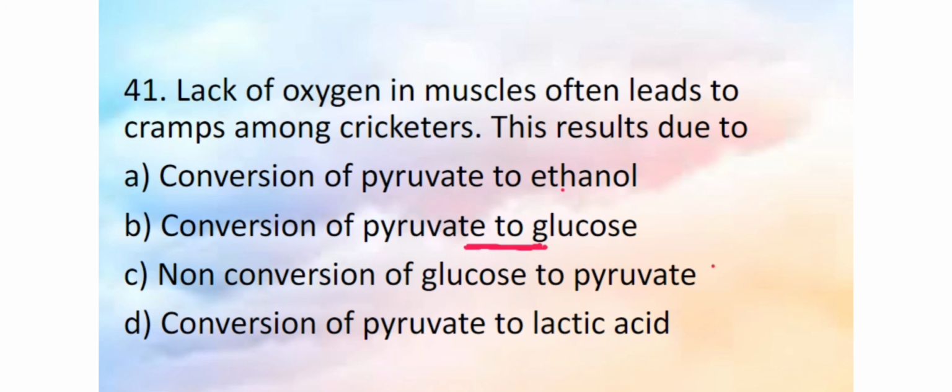Whereas conversion of pyruvic acid to lactic acid, because when we are doing vigorous exercise, or sportspersons when engaged in certain games, they are continuously using their muscles and the muscle cells lack enough oxygen. In such cases, muscle cells undergo anaerobic respiration and produce lactic acid. Accumulation of this will lead to cramps.